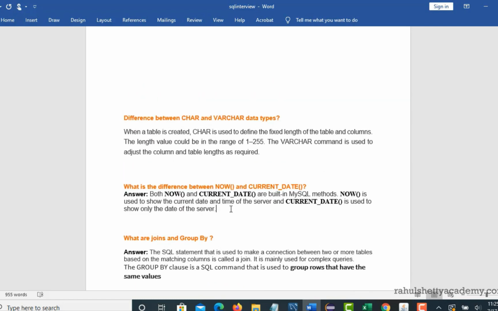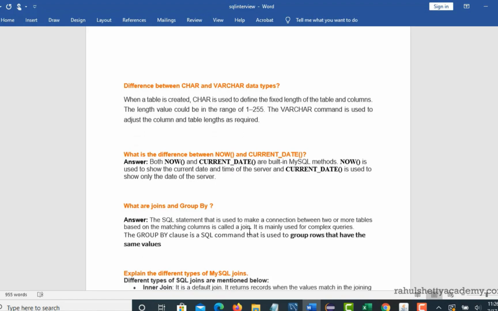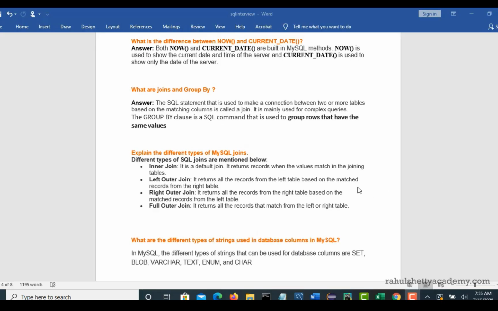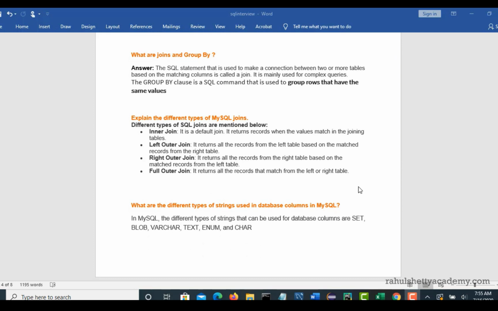Okay, so next, joins and group by. I would take one example and we'll write a query, because this is something which cannot be explained theoretically. You need some practical problems, and let's solve that in our next lecture and understand thoroughly about joins and group by. Alright, so what are joins and group by?